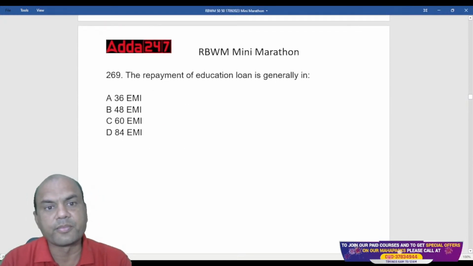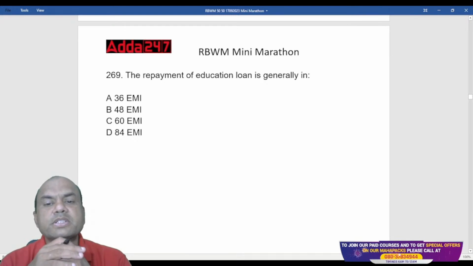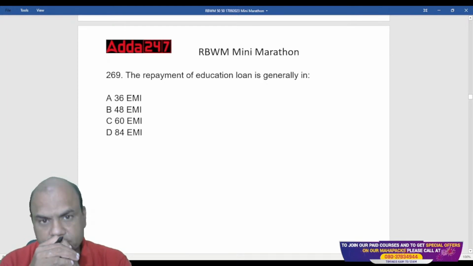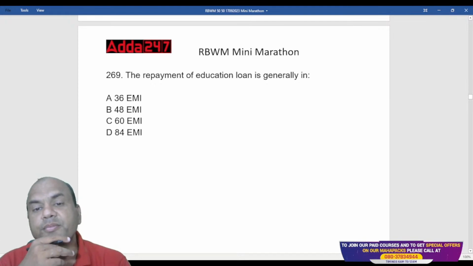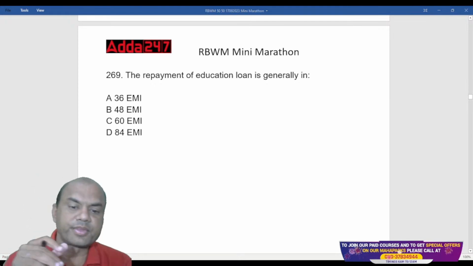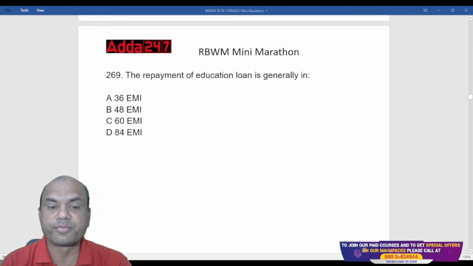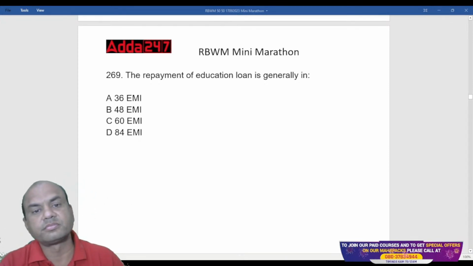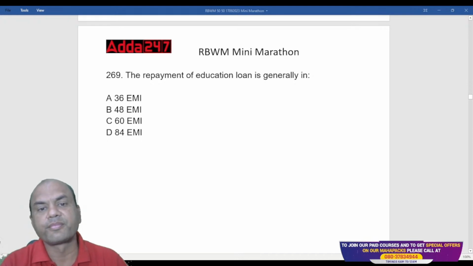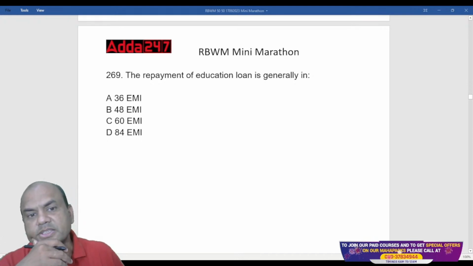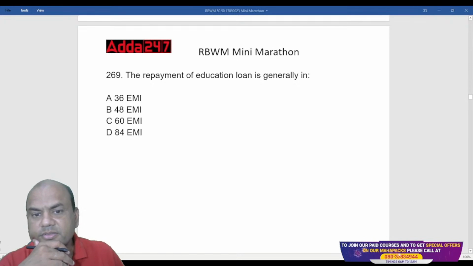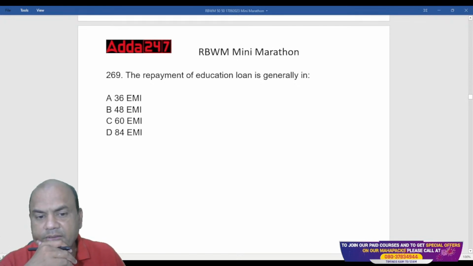Okay. The repayment of education loan is generally in a typical one. So generally, repayment of education loan is in 36, 48, 60, 84 months.